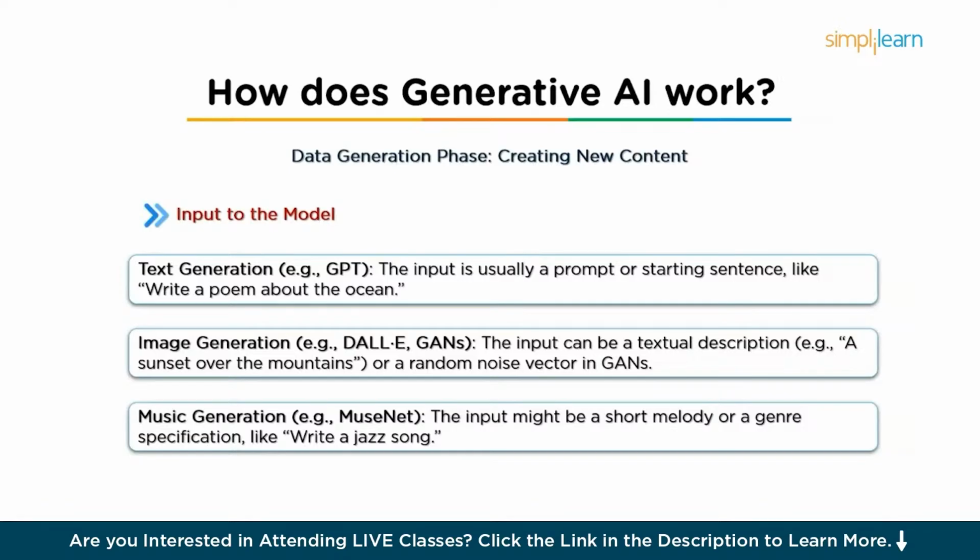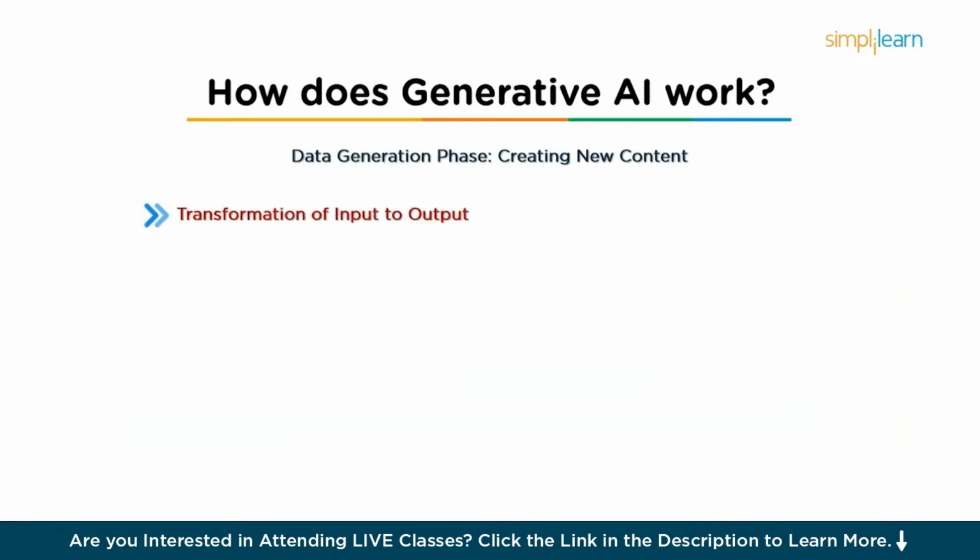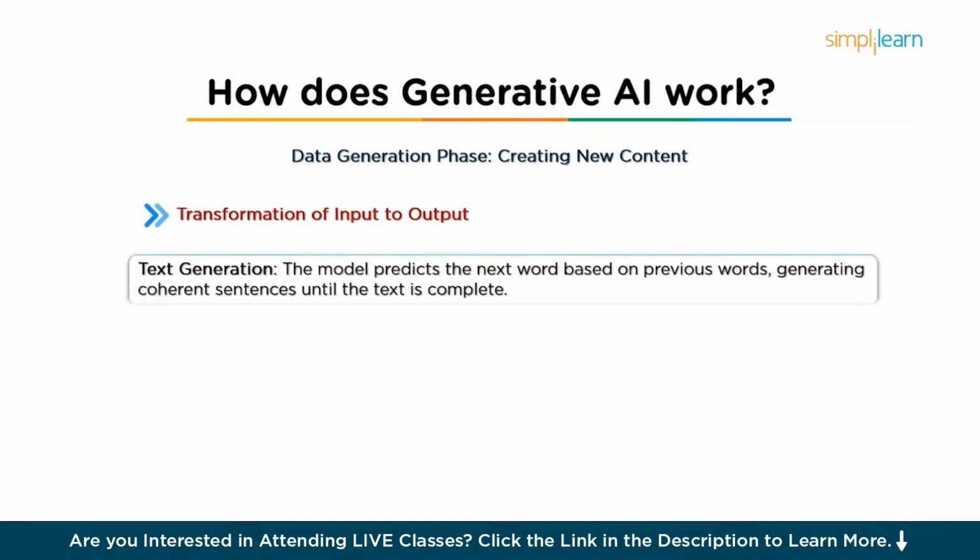So once the input is given to the model for data generation, the next step is the transformation of input to output. After receiving the input, the AI's job is to transform it into an output that aligns with the patterns and structures it learned during the training phase. The model uses its internal learned parameters to guide this transformation.